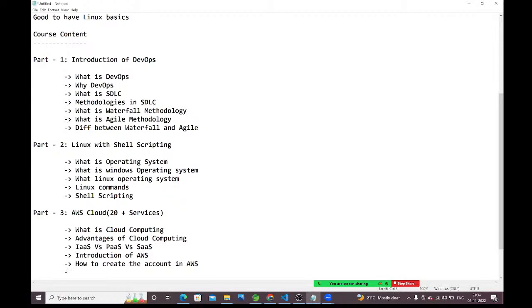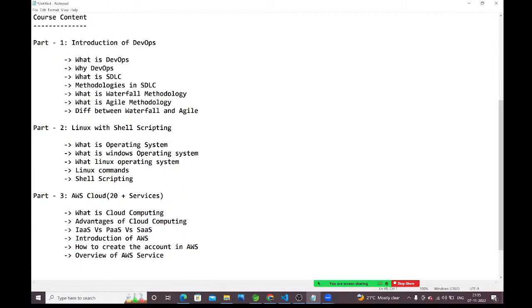Next, once you have created the account in AWS, whatever services we are going to discuss in the AWS cloud, I have mentioned a total of 20 plus services. Before starting the services, I will give the overview of all the 20 plus services, the brief overview of all AWS services, before discussing the internals.